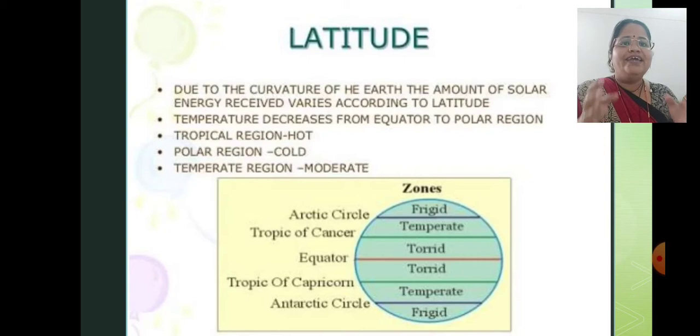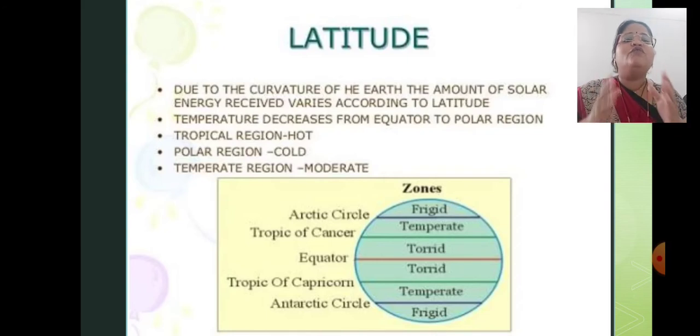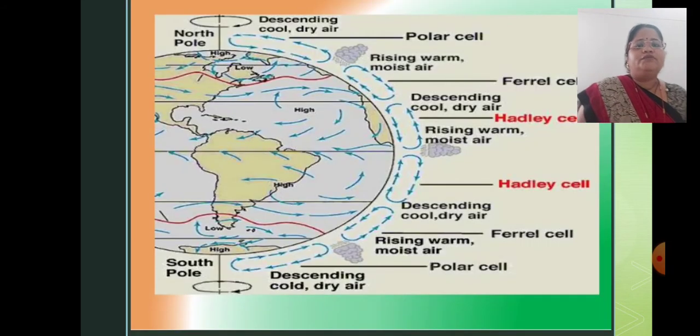The tropical region experiences hot or high temperature. The polar region experiences cold, decreasing temperature. The temperate region is moderate, meaning not so high or low in temperature. So this is all because of these latitude zones. Latitude divided these zones. Very important section.